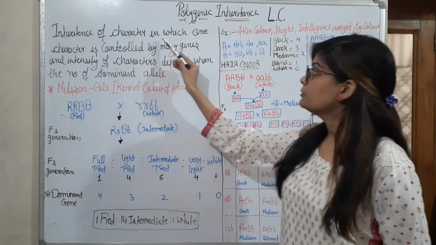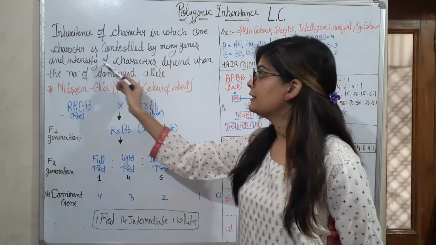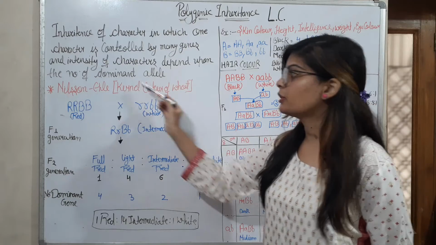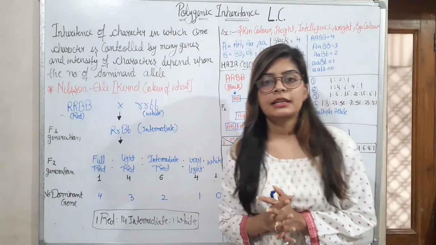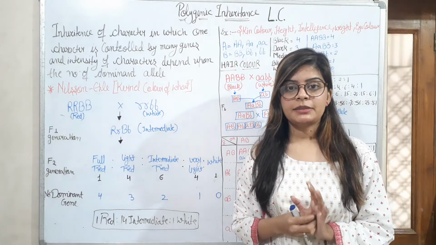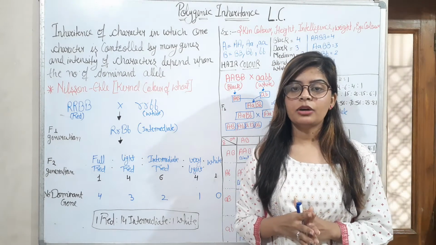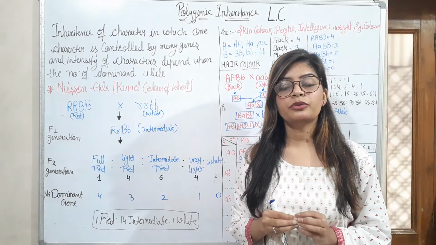Inheritance of a character in which one character is controlled by many genes and the intensity of the character depends upon the number of dominant alleles. So it is saying that one character is controlled by polygenes, meaning many genes, and the intensity of that character depends on the number of dominant alleles.